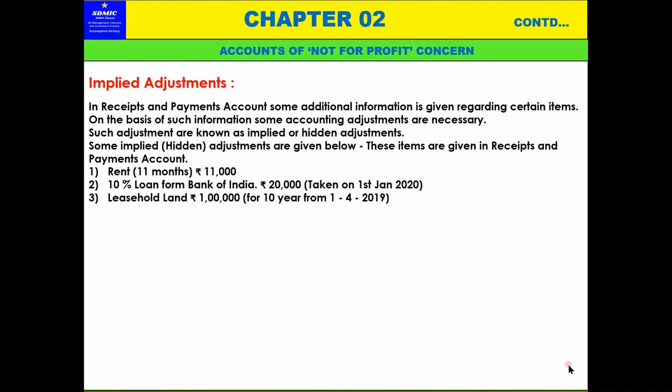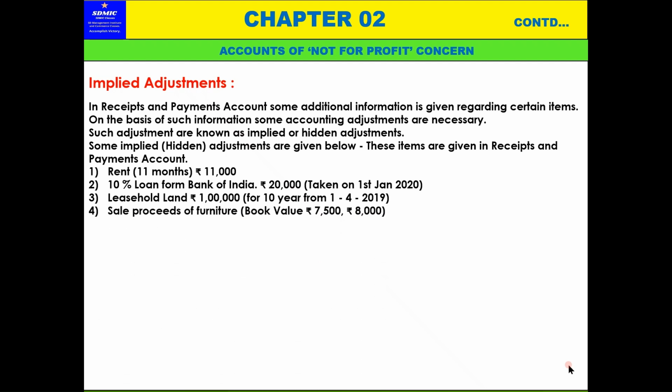The leasehold land is taken from 1st April 2019. From 1st April 2019 to 31st March 2020 is 1 year. So the 10,000 rupees entry needs to be passed. Out of the 1 lakh leasehold land, 10,000 rupees needs to be deducted and debited to the income and expenditure account, and the balance 90,000 needs to be carried forward in the balance sheet. That is the implied entry.